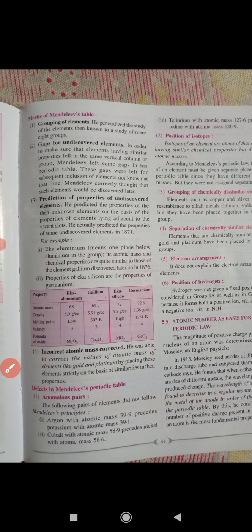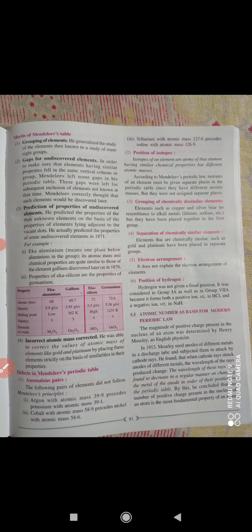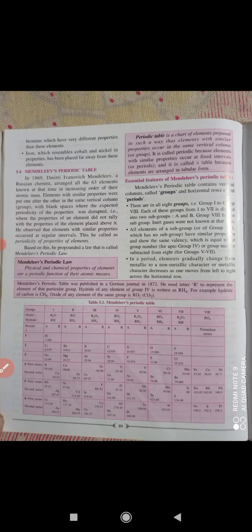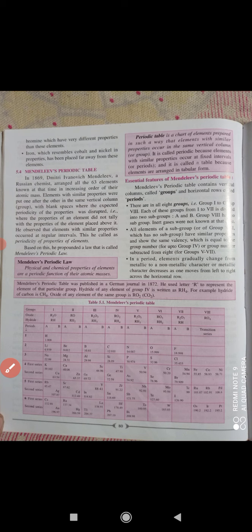You just match it with the group. Nickel should be before cobalt, but actually you can see cobalt is before nickel. Cobalt, with the higher atomic mass, is present before nickel; that should not be the way. So that is called an anomalous pair. Anomalous pair means the higher atomic mass precedes the lower. That should not be, but it happens in the Mendeleev periodic table; it was a defect.